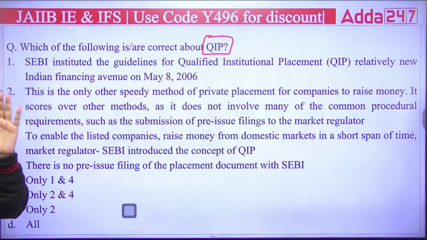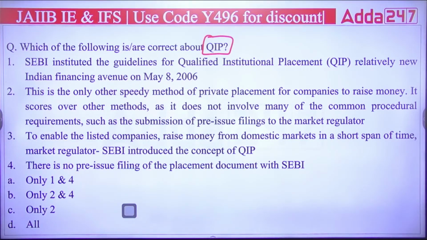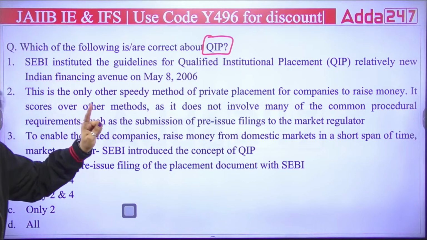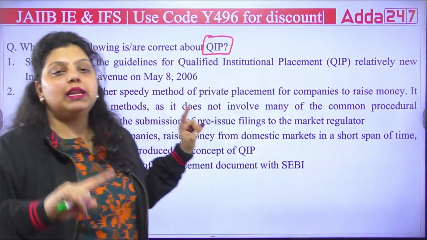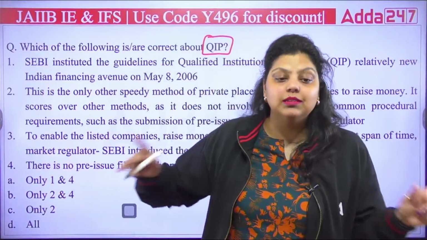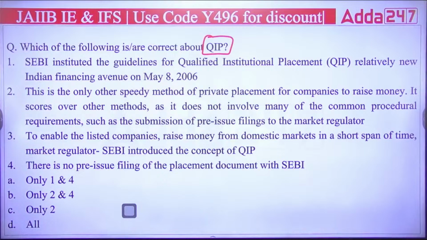Like in private placement, a certain group of people will only purchase the share. And the third, we have a QIP. QIP is Qualified Institutional Placement, in which the company will be issuing shares and it will be allowed to be purchased by only qualified institutional buyers. No other person can purchase it, only qualified institutional buyers can purchase it. Okay. So now we have these statements.